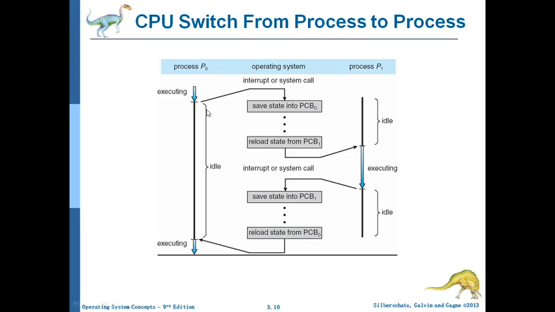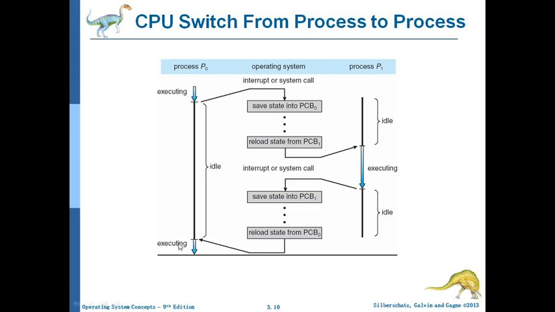So other related information, like the return address, at what instruction it was, what was the address of the program counter, everything will be saved into PCB0. Then it loads the state of process 1 from PCB1, and then let's start executing P1. Once P1 completes its execution, it will again save the state of PCB1 before terminating, then it will reload the state of PCB0, so that process P0 can start its execution.